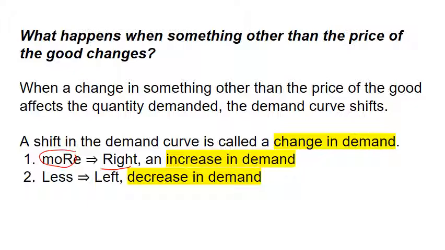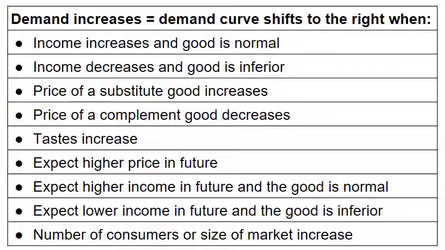If the change induces consumers to buy less of the product, then the demand curve shifts to the left. Both of them start with L's. A leftward shift is called a decrease in demand. This table shows the major categories of factors that increase demand, or equivalently make the demand curve shift to the right.